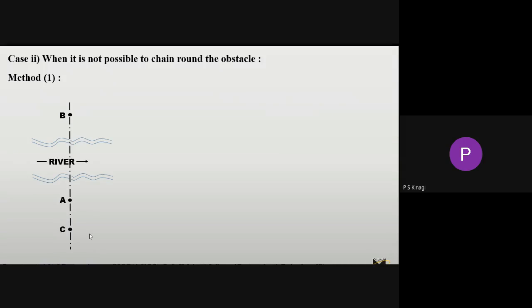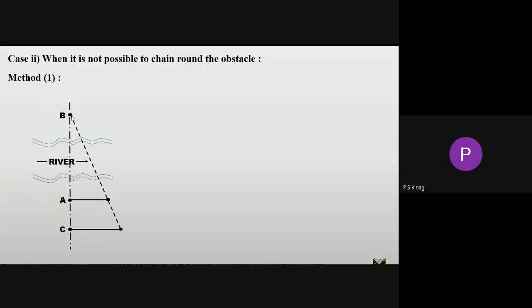Next step, we have to erect perpendicular lines at the point A and one more at the point C, like this. After that, you have to fix one point here, and then one more point here. The fixing of these 2 points you have to do along the straight line, like this.